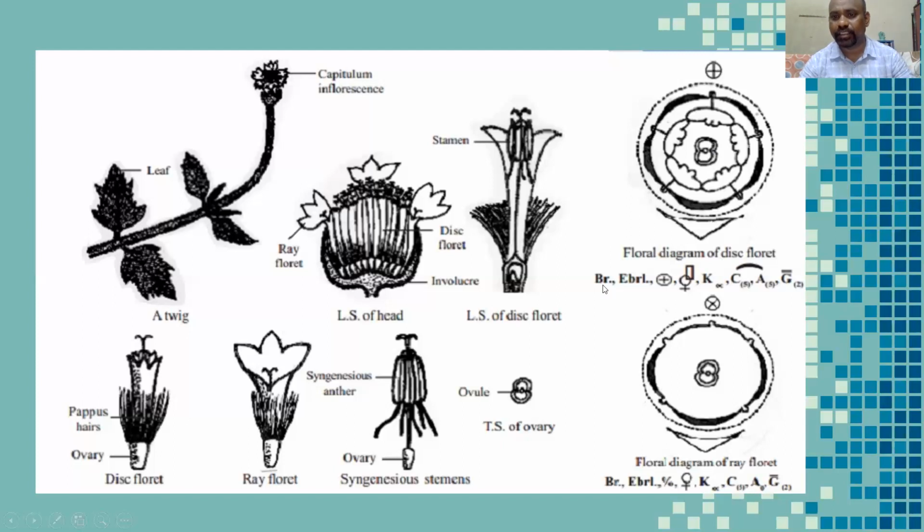Next, bracteate, actinomorphic, and it is symmetrically male and female, both bisexual. K is pappus, C5, A5. They are united, and this gynoecium shows 2 lobes. Next, it is floral diagram of the ray floret.